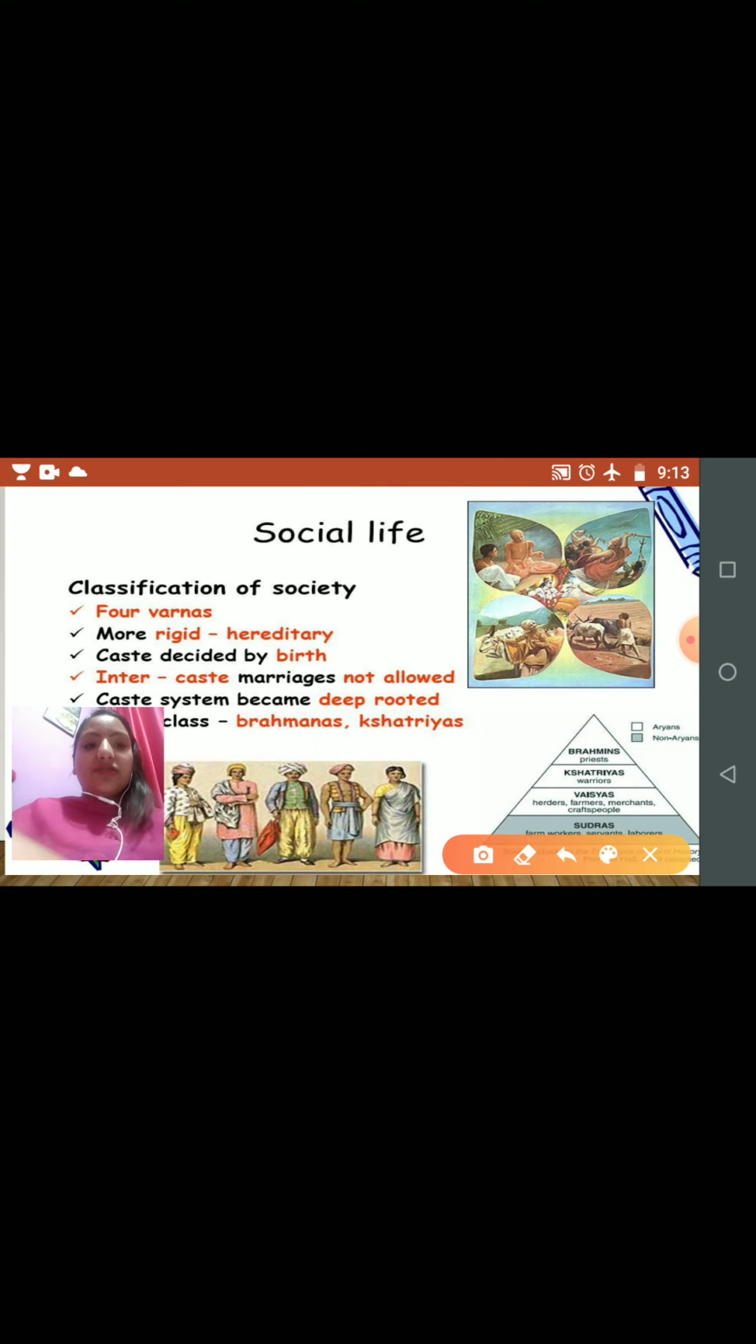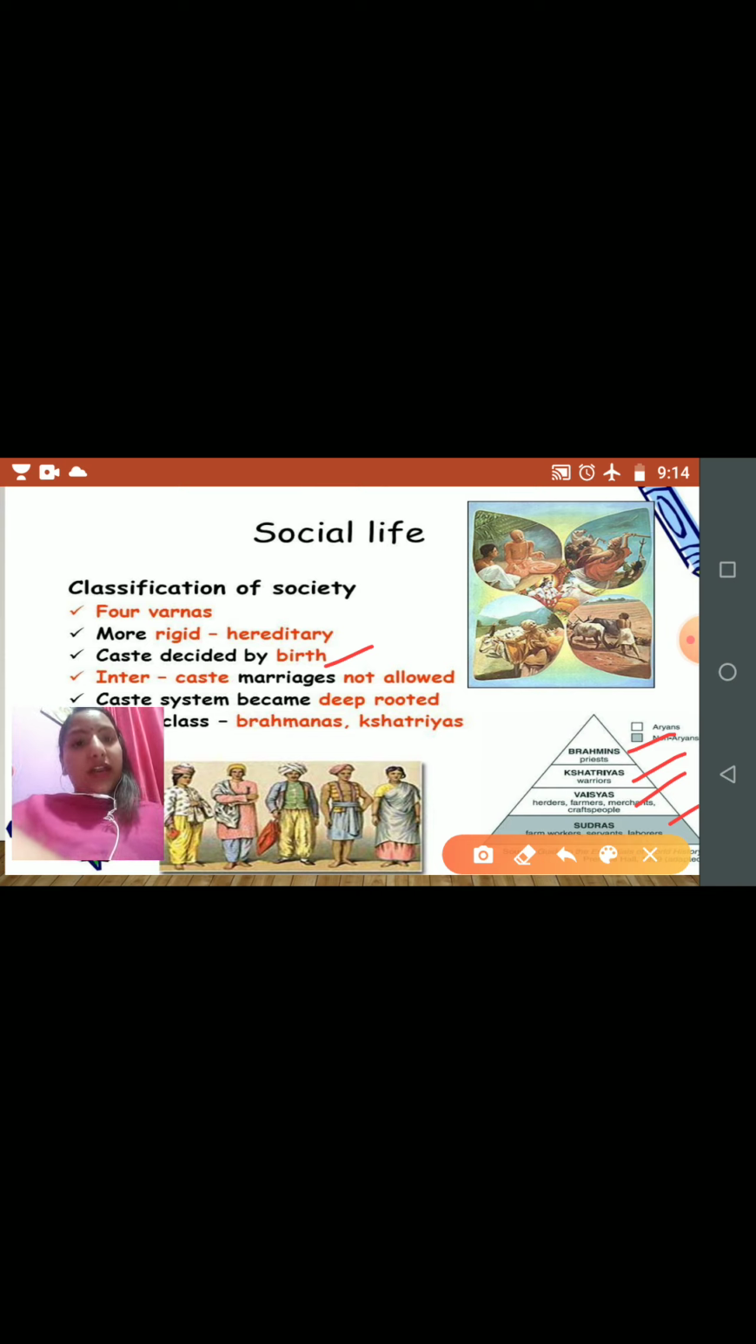The classification of society into four varnas now became very rigid and hereditary. You all know that the four classes, Brahmins, Kshatriyas, Vaishyas and Sudras, which were the class divisions in the early Vedic period, now came to be known as the four castes. The son of a Kshatriya could not become a Brahmin. The caste was now decided by birth and not by occupation.